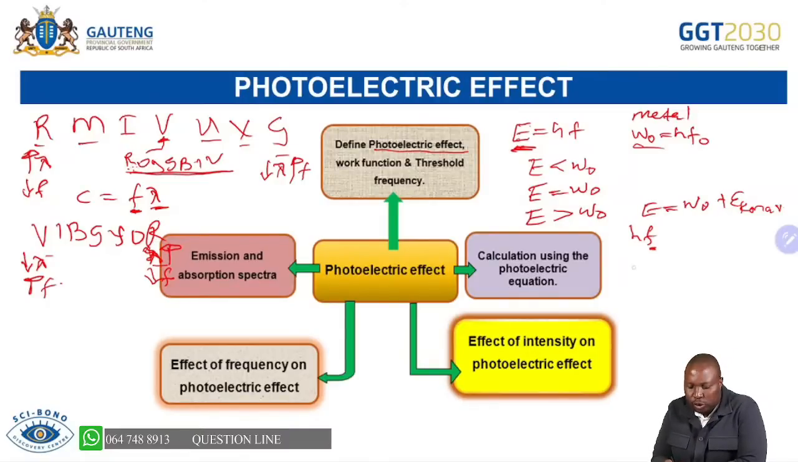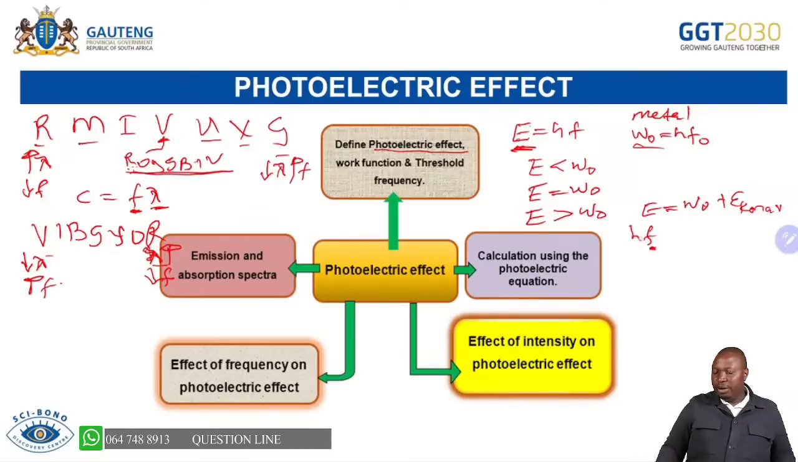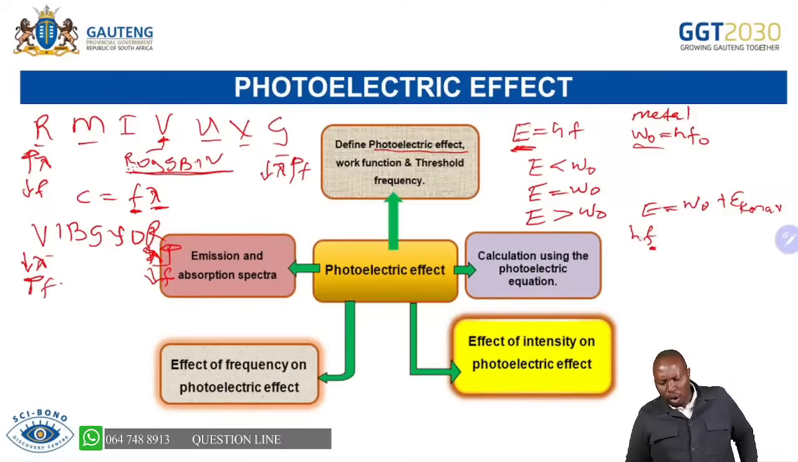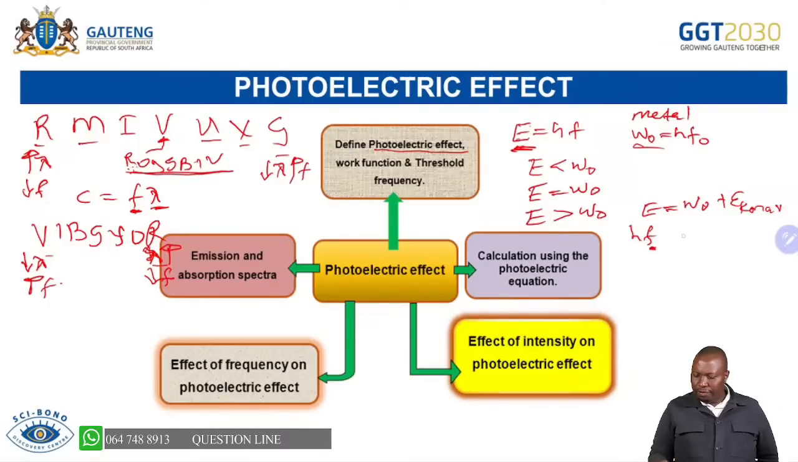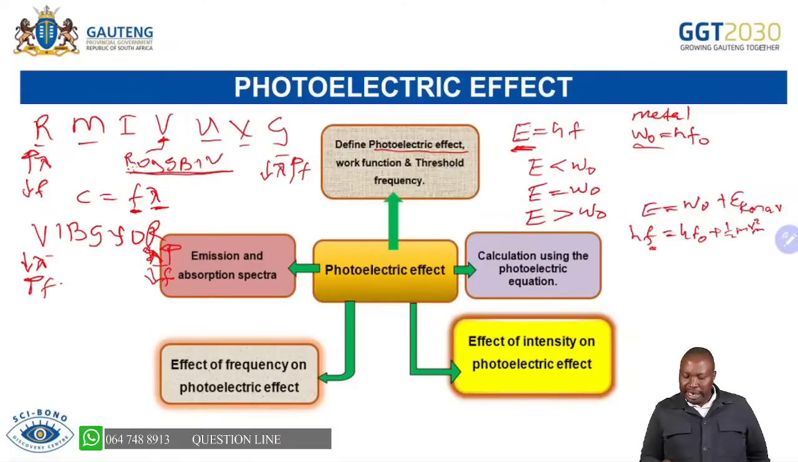So it's important to always look at the frequency because it's telling us whether we will be able to eject electrons or not. Now you have to be able to expand this one. You can say hf equals hf0 plus half mv squared max. This frequency can be given as wavelength. Don't forget, you can say hc over lambda.